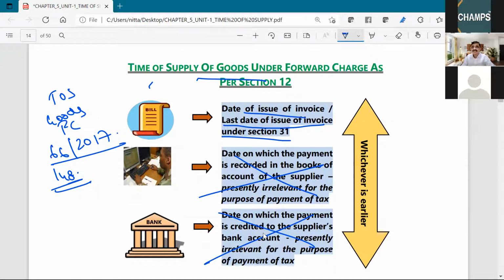Only this thing has to be taken, date of issue of invoice or last date of issue of invoice, whichever is earlier.